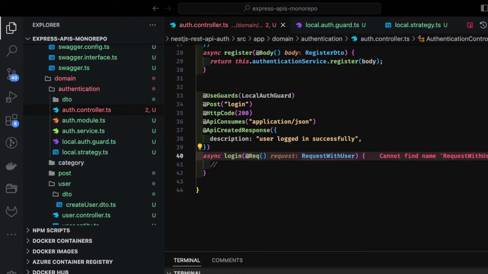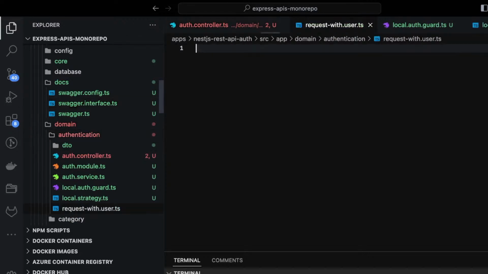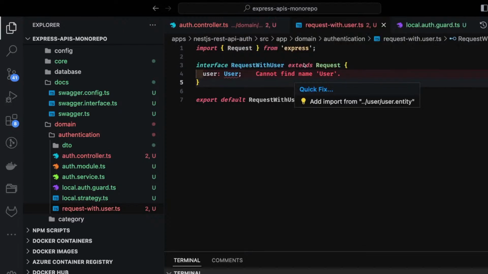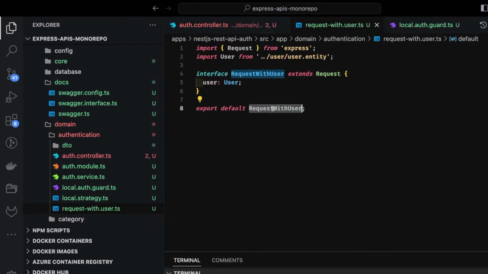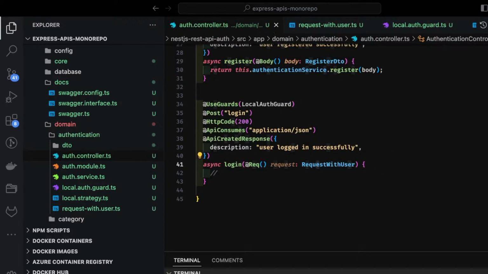So RequestWithUser, we can create as a simple type, an interface. Inside authentication, I can create a simple type, requestWithUser.ts, and here we create this custom type. So this user we are adding as an import, and this RequestWithUser I will add inside the auth controller. So this is how I will do the login.